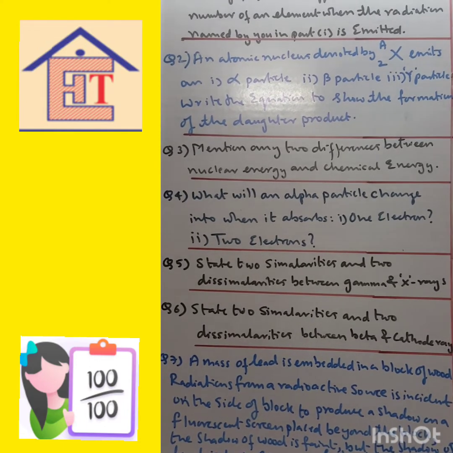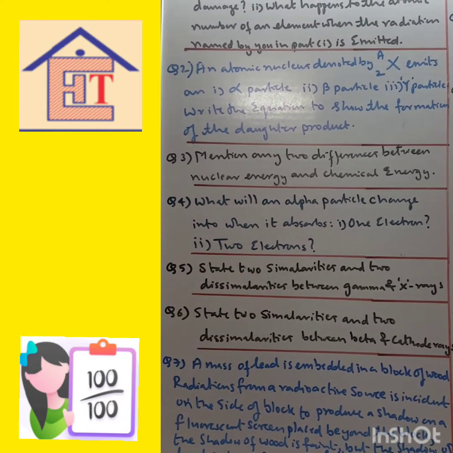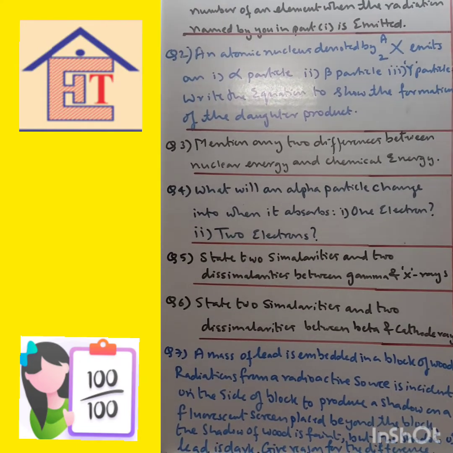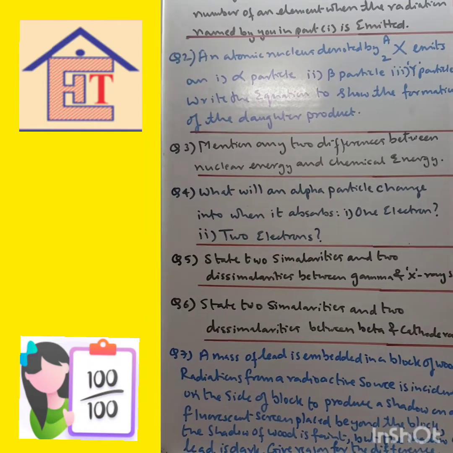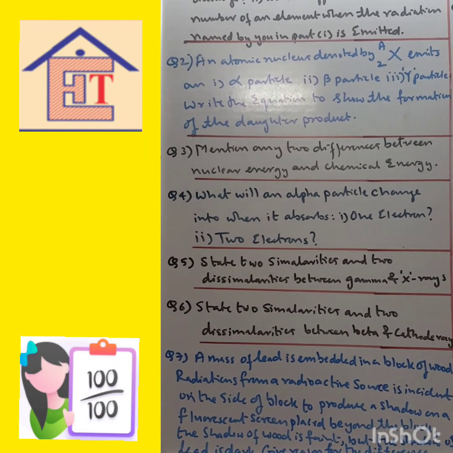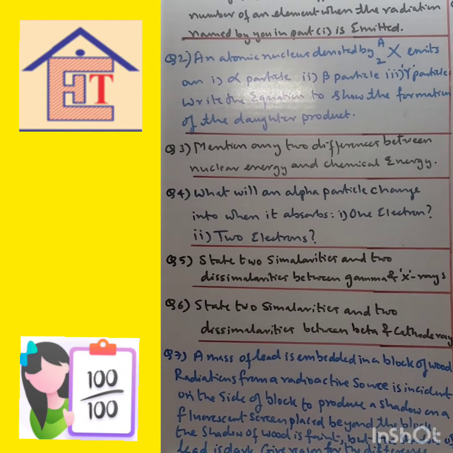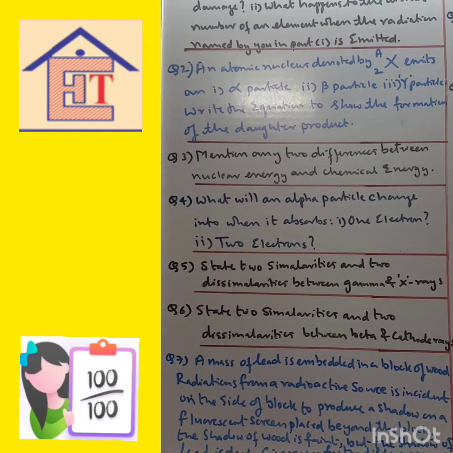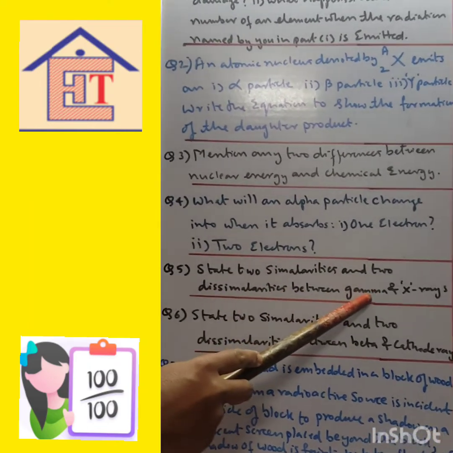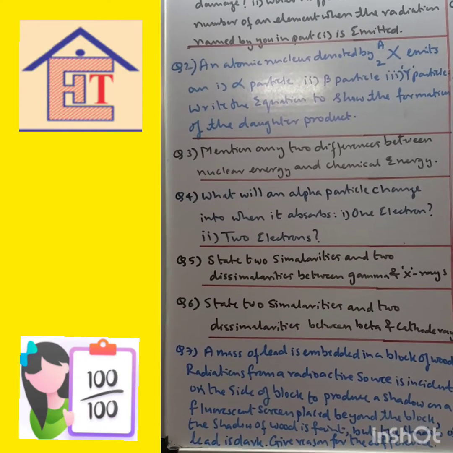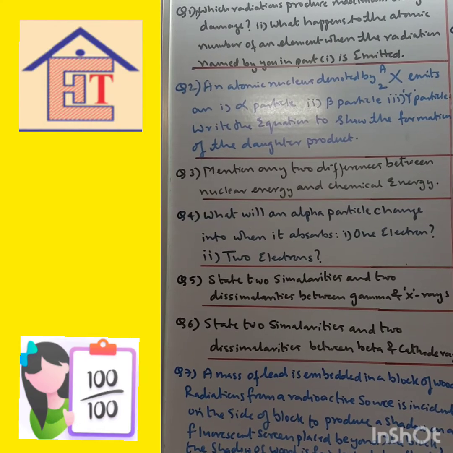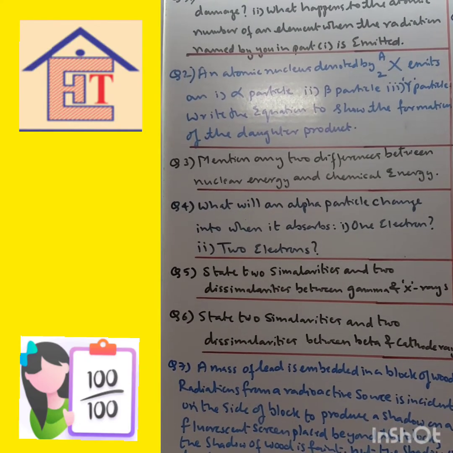Then next is state two similarities and two dissimilarities between gamma and X-rays. Both these rays are electromagnetic waves. Both these rays travel with the speed of light, that is 3 into 10 raised to 8 meter per second. The dissimilarities between gamma and X-rays are that the wavelength of gamma rays is shorter than that of X-rays. Gamma rays are more penetrating than X-rays.